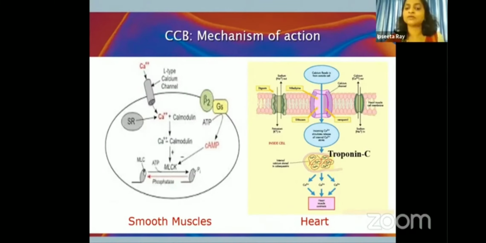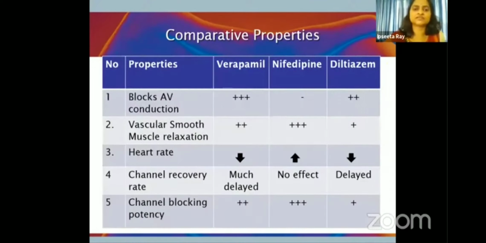When we talk about the action on the heart, when the calcium channels are blocked in the heart, there is a decrease in the heart rate and the force of contraction, which reduces the oxygen demand. Now these calcium channels may be present in the heart as well as in the blood vessels. Verapamil is mainly effective against calcium channels which are present in the heart, whereas the dihydropyridines, nifedipine, is mainly effective against calcium channels which are present on the blood vessels.